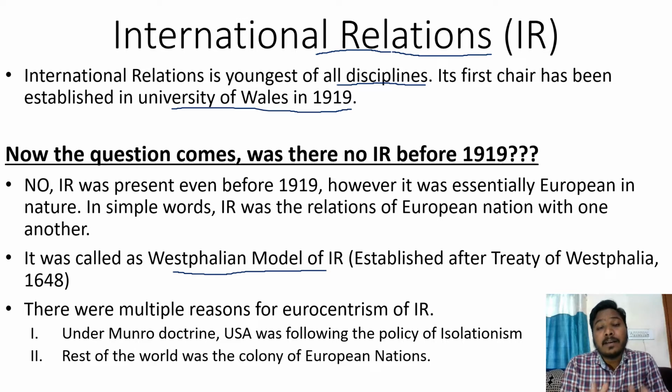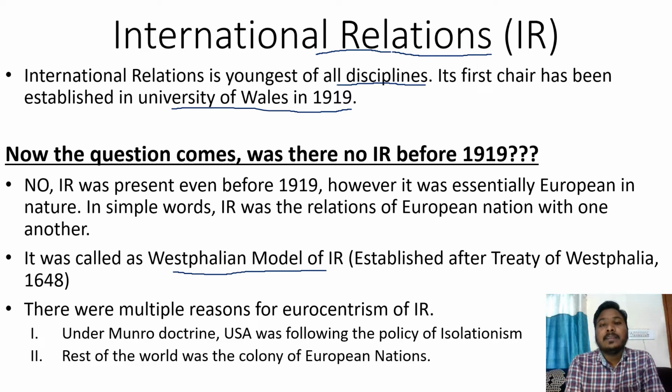That means every single nation would have an independent policy of its own, and not only that, it would also have independent foreign relations of its own. So 1648 was the year when nation states came into existence.